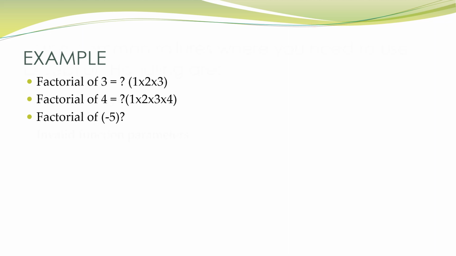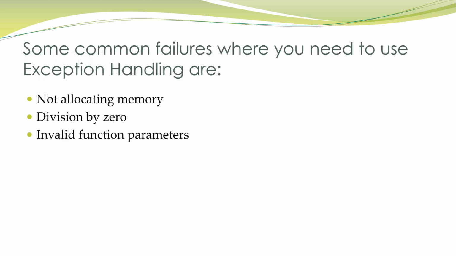So for such common failures, we need to have exception handling. What are these common failures where you need exception handling? Not allocating memory. Sometimes the storage is full and you cannot allocate memory, sometimes division by 0 or sometimes invalid function parameters, like that.